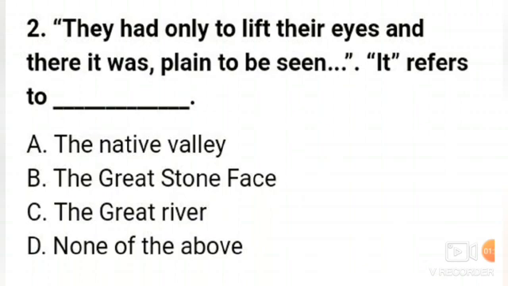Number 2. They had only to lift their eyes and there it was plain to be seen. It refers to dash. Option A, the native valley, B, the great stone face, C, the great river, and D, none of the above. So here in this sentence, the pronoun it refers to the Great Stone Face. Option B is the correct answer of this question.